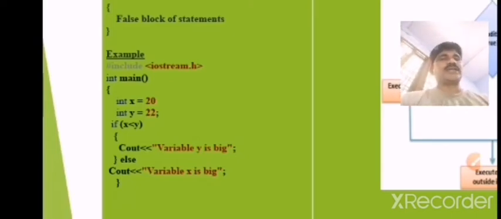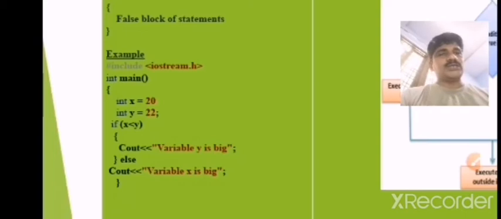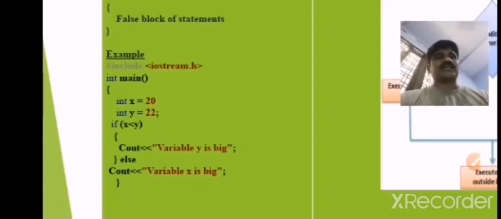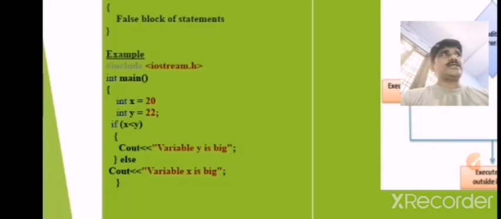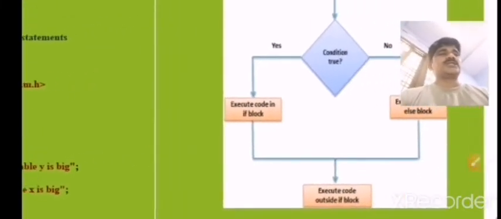So here we have to observe the example. From the above example, I am taking two variables, one is x and the second one is y. These two are integers. Here I am giving the value of x as 20 and y as 22. So I can use the same condition, if x less than y. In the previous example, if x less than y, the x value is displayed. Here the condition is false, so the false statement is displayed. So this is the basic concept.